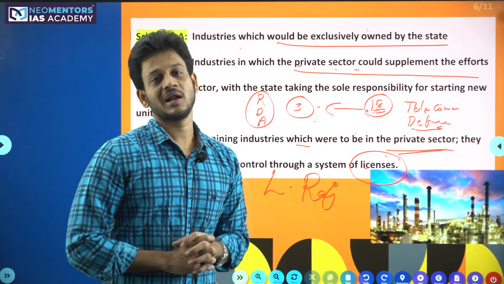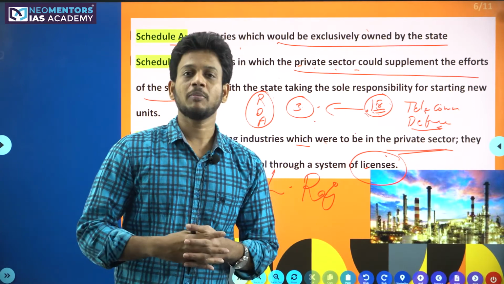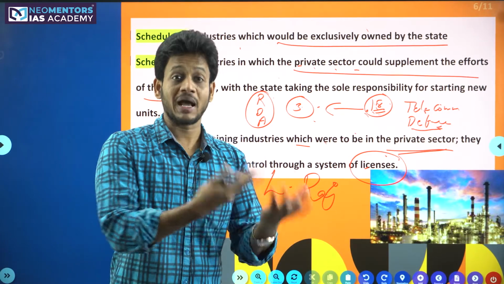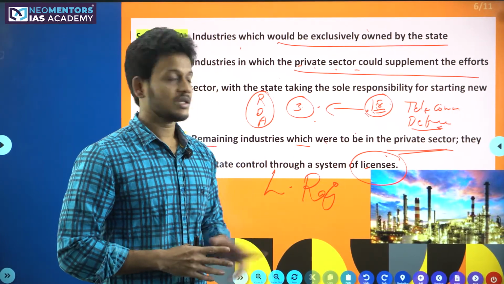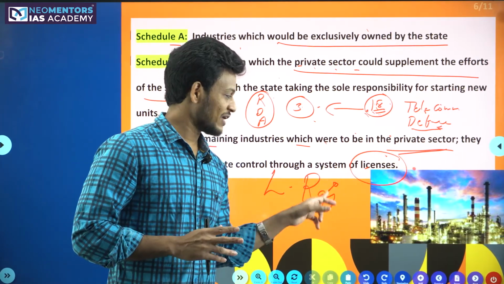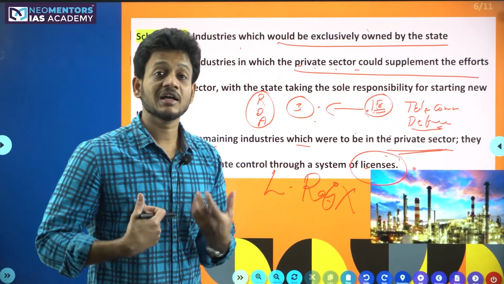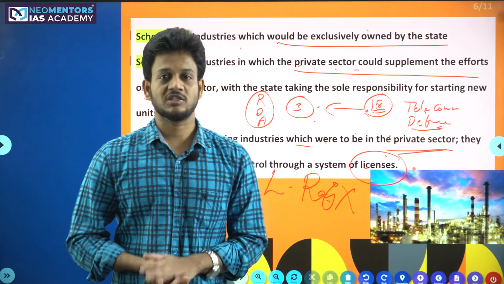Securing a license was very difficult. In the government, there were many corrupt people. Even if you wanted to start a private sector company, you had to give many bribes to the people or the bureaucrats. Because of this, there was a huge problem in the Indian economy. So this system of License Raj never allowed private sector industries to improve the way they improved in countries like the United States of America.